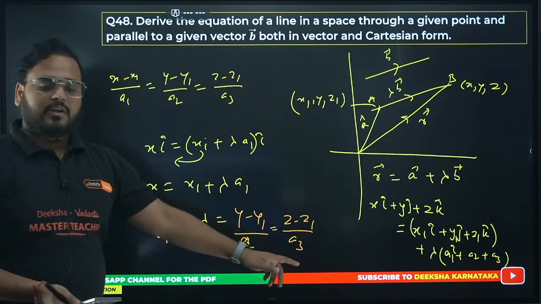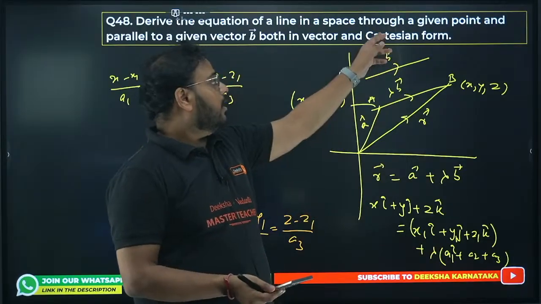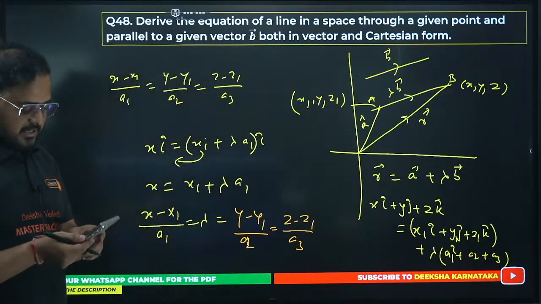A1, A2, A3 is there, no? What is A1, A2, A3? The direction ratios, direction cosines of the vector B. Please check.